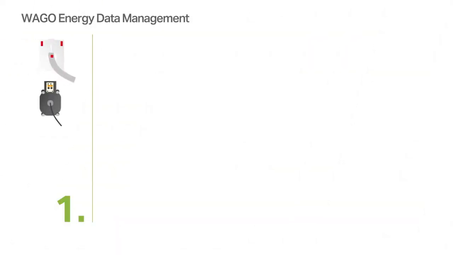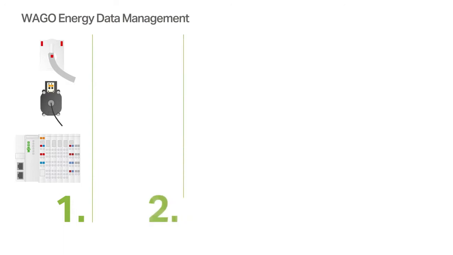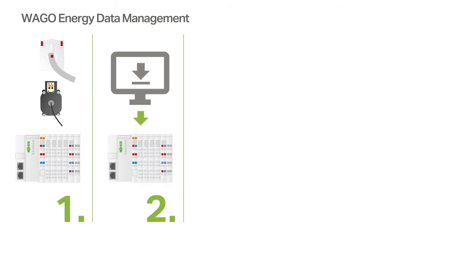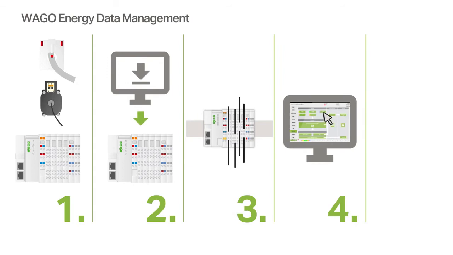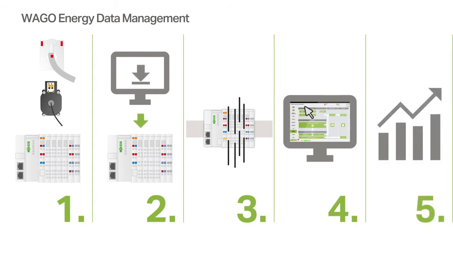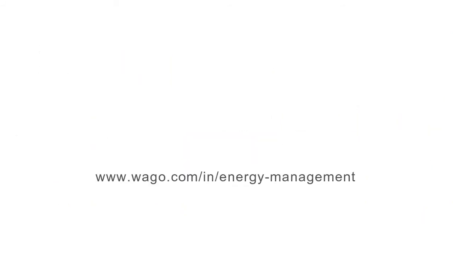Assemble your required hardware components. Download the Energy Data Management application and install it on the controller. Install the hardware. Configure the input signals and connect everything to your control systems as necessary. Fast data acquisition through parameterization with no programming.